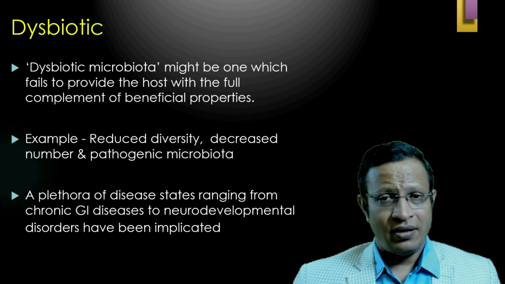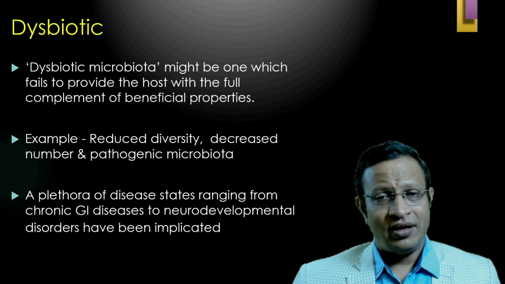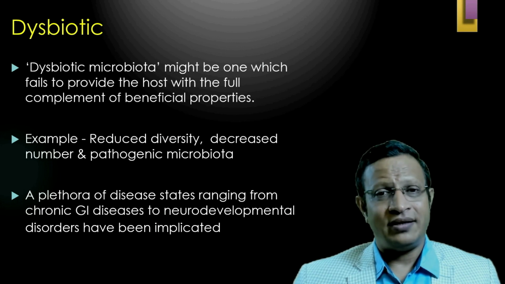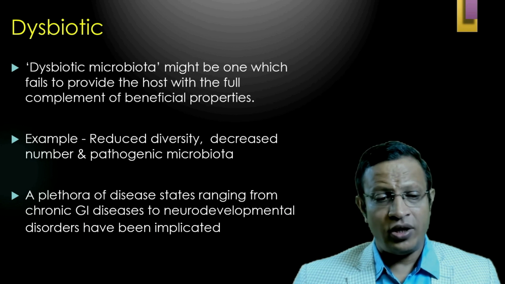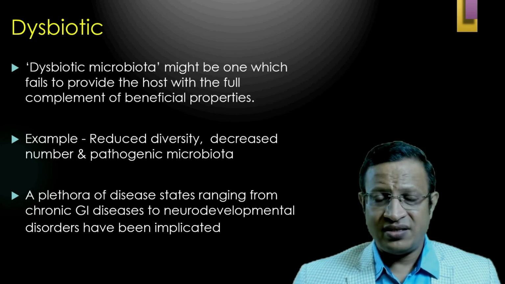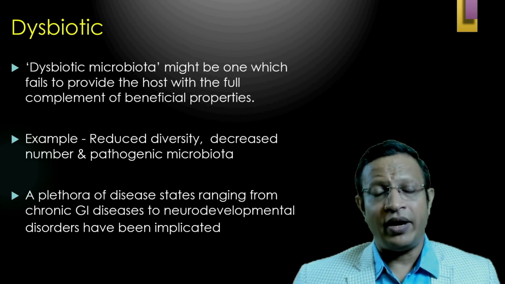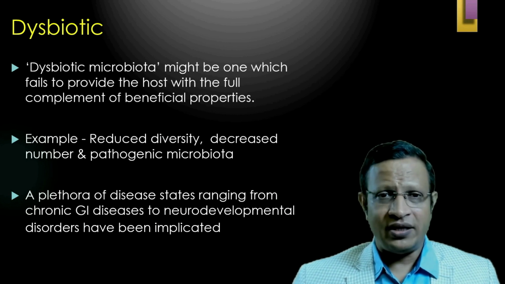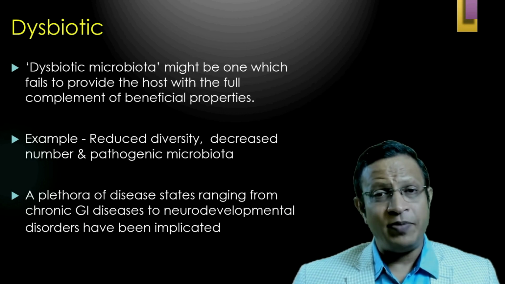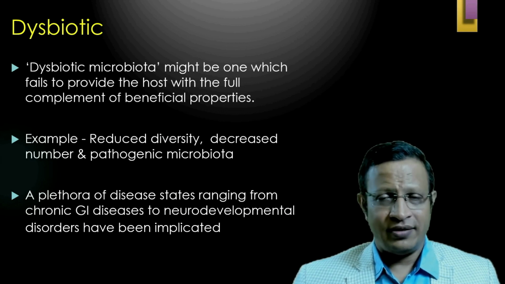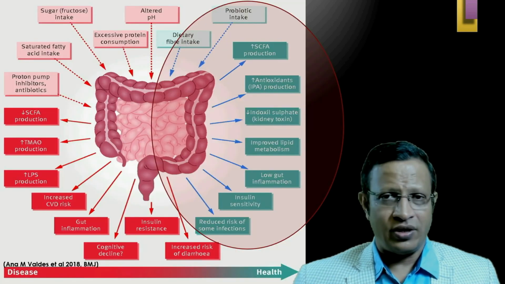That means the products formed after fermentation and digestion are harmful to our body rather than providing energy. There may be reduced diversity of the microbiota, a decreased number of commensals or helpful bacteria, and there may be pathogenic microbiota. That means harmful bacteria can start growing. And a plethora of diseases have been implicated with dysbiosis, from neurodevelopmental disorders to psychiatric disorders.